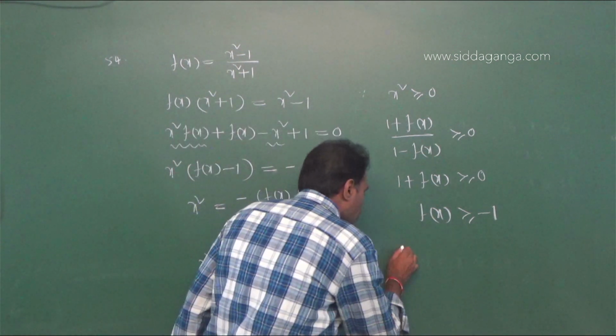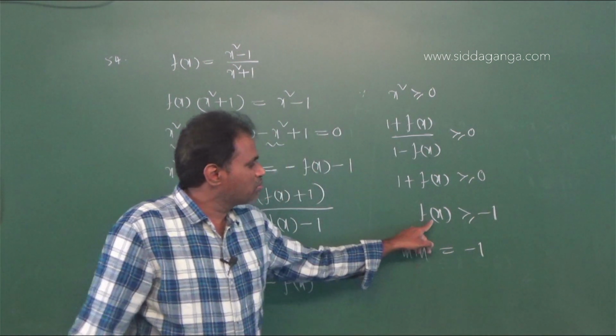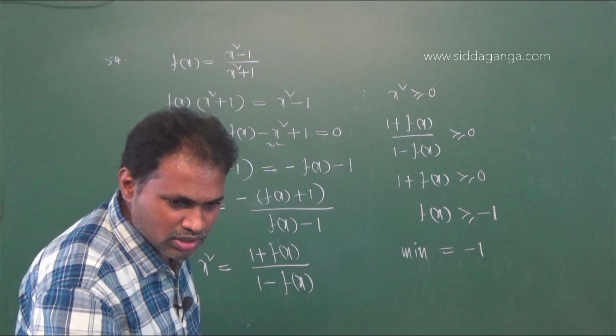Therefore, the minimum value of f of x is minus 1. Therefore, option 1 is right. Next question.